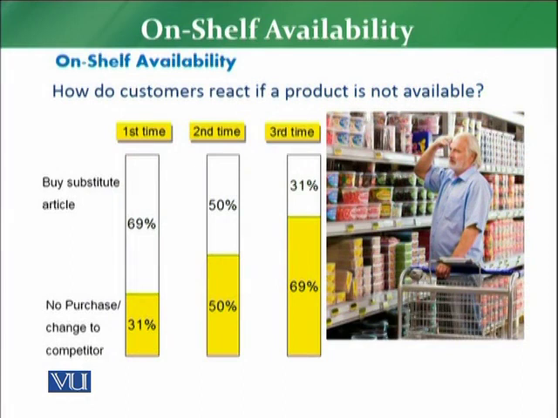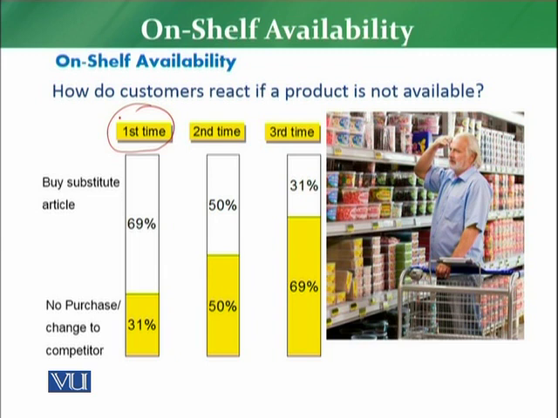So the first thing: how does a customer react if a product is not available? There are three scenarios. The first time, if a customer visits the store and does not find the particular product he or she is looking for, what is the outcome?